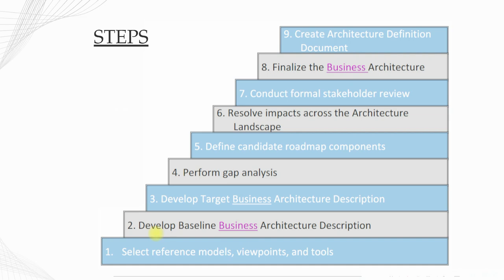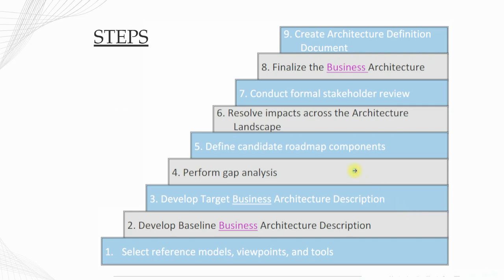Developing the baseline architecture is like developing the as-is, understanding the as-is architecture, where you will try to understand what is existing in the current system. And then third step is develop target business architecture description. So developing target architecture description is like understanding the to-be architecture. What are the needs of the organization and where we want to see the organization in future, and trying to list down all those things that are required to get there is developing the target architecture.